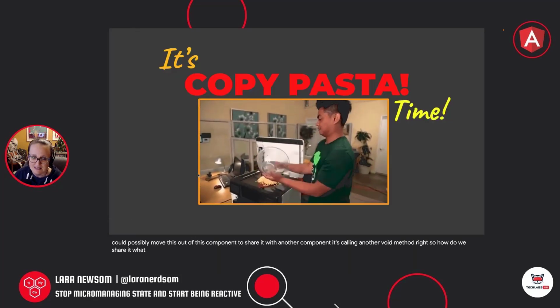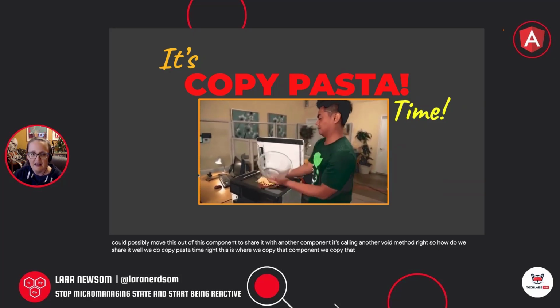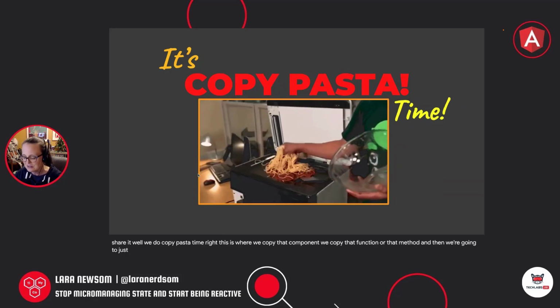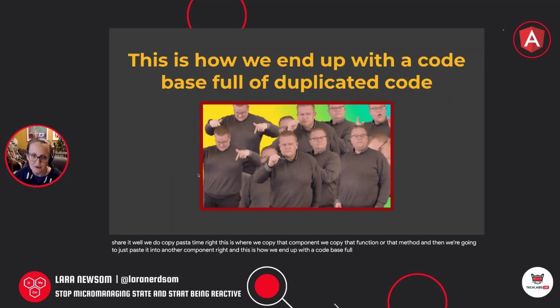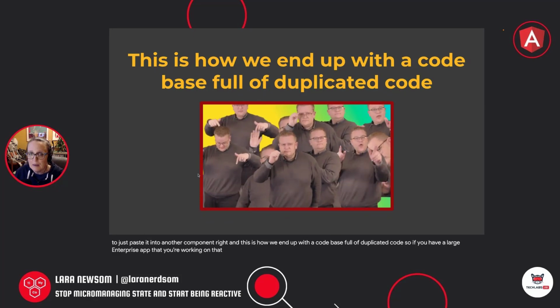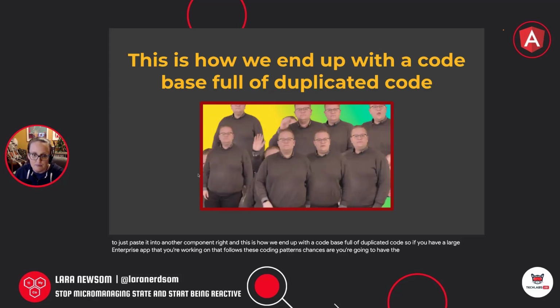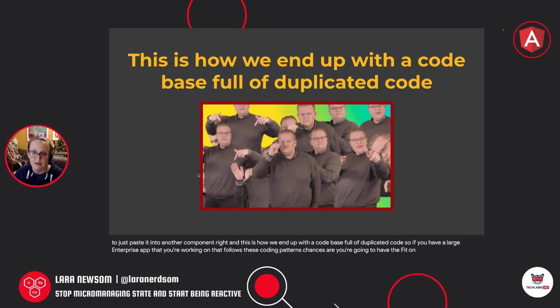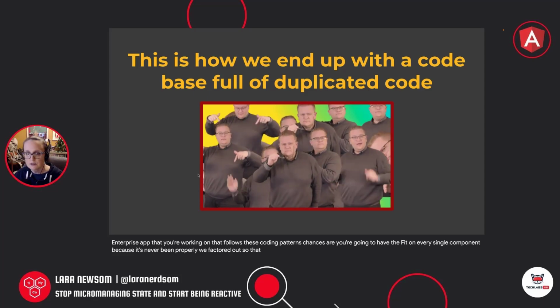So how do we share it? Well, we do copy pasta time, right? This is where we copy that function or that method, and then we just paste it into another component, right? And this is how we end up with a code base full of duplicated code. So if you have a large enterprise app that follows these coding patterns, chances are you're going to have the check valid name method on every single component because it's never been properly refactored out so that it can be reused.